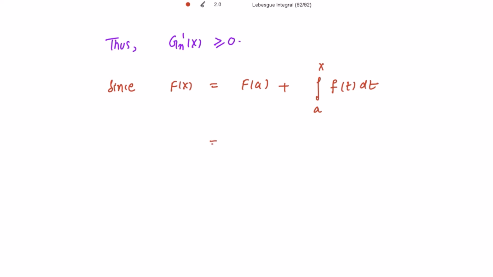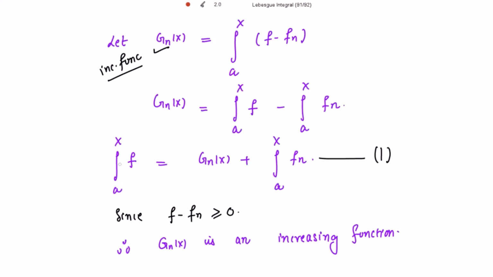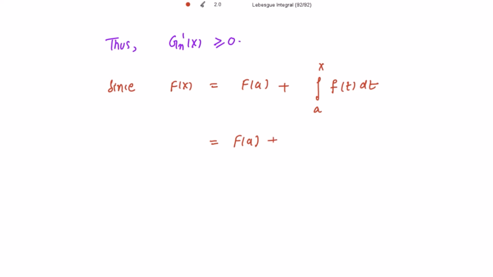Right? So this is further equal to f of a. And what is the integration from a to x of f(t) dt? From 1 we are saying that the integration of f is equal to gn(x) plus the integration of fn. So writing here, it is equal to gn(x) plus the integration of fn(t) dt from a to x.